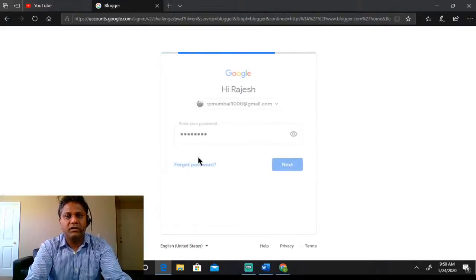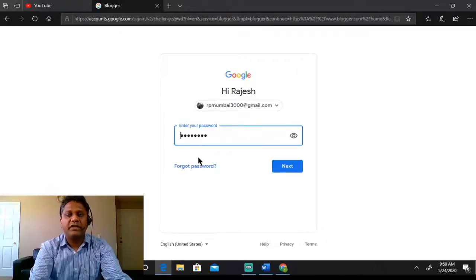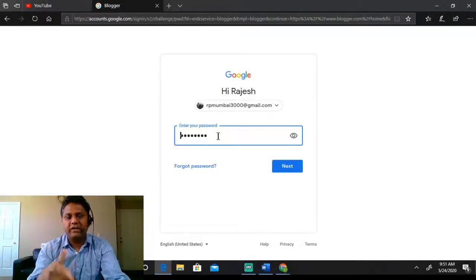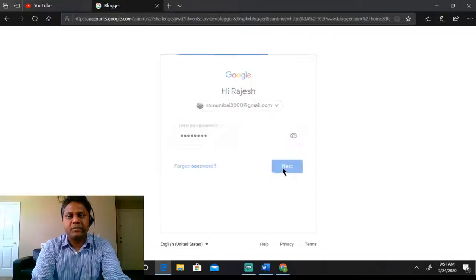If you are logging in for the first time, you will have to type in your account, that is your username at gmail.com, and the password that you enter here is your Gmail password. Since this website is linked to your Gmail account, you will have to use your Gmail password. In future, if you change your Gmail password in any of the Google platforms, the same password will be reflected across. So after changing the password, you will have to enter the changed password here. Okay, so let me click on next here.